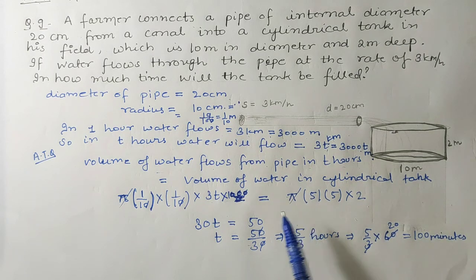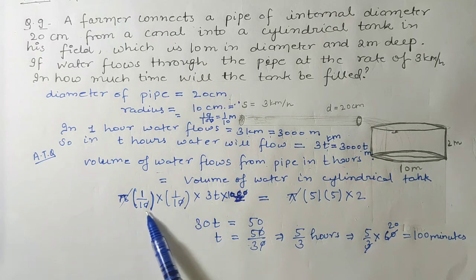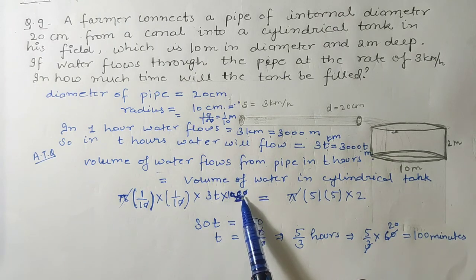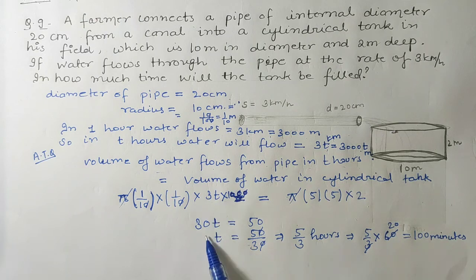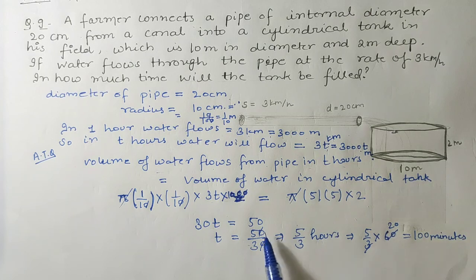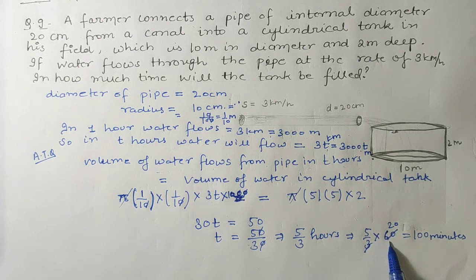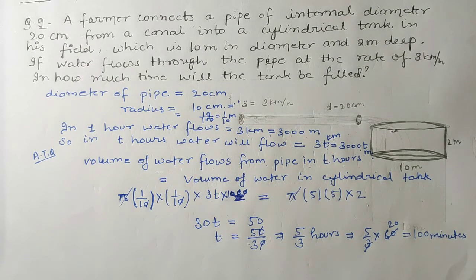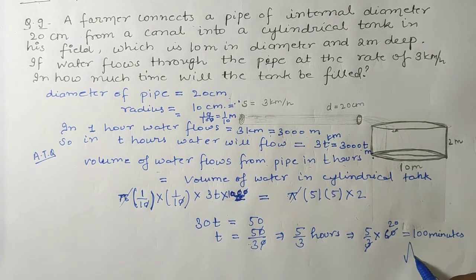Now pi and pi will be cancelled out. This 10 and 10 means 100. Here 2 zeros are cancelled out. So what is left? 10 into 3, 30t is left. And on the right hand side, 5 fives are 25, 2s are 50. 50 is there. Now t is equal to 50 upon 30. This 0 and 0 will be cancelled out, so it will be 5 upon 3 hours. And if we change these hours into minutes, we have to multiply by 60. When we multiply by 60, it cancels, giving 20 times. So 20 times 5 is 100. So 100 minutes is the answer of this question.